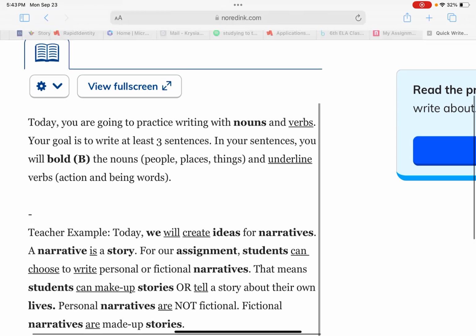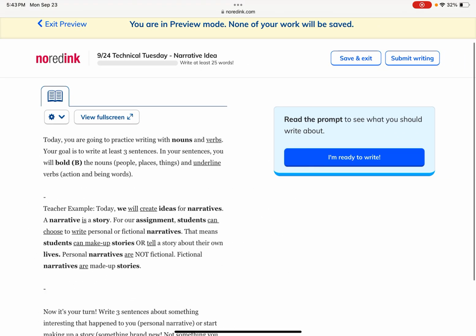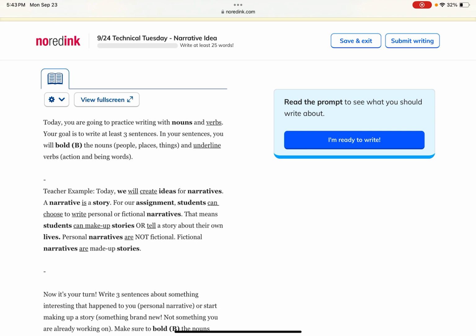Today, you are going to practice writing with nouns and verbs. Your goal is to write at least 3 sentences. In your sentences, you will bold the nouns, which are people, places, things, and underline verbs, which are action and being words. Teacher example is right here.